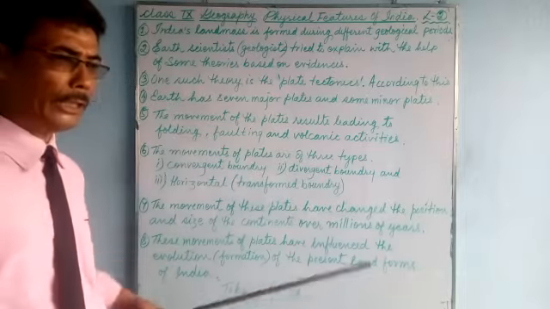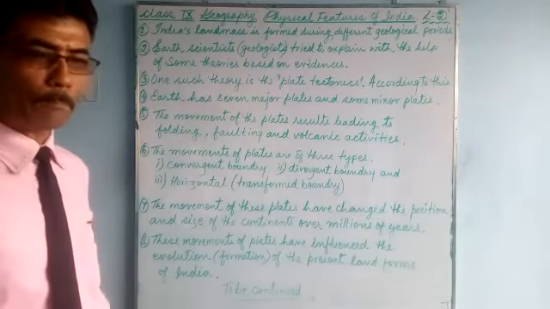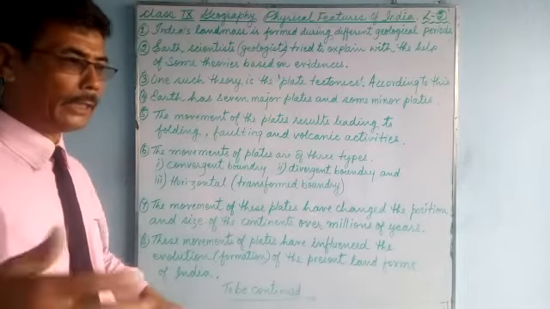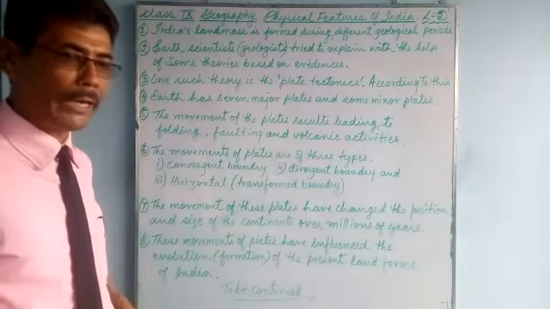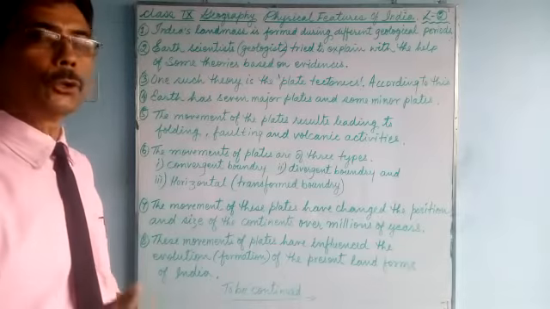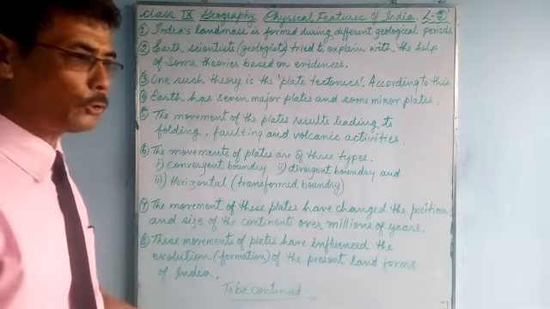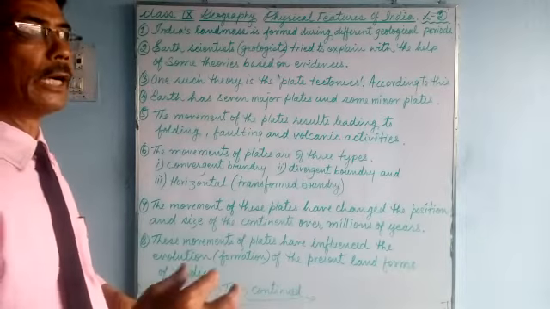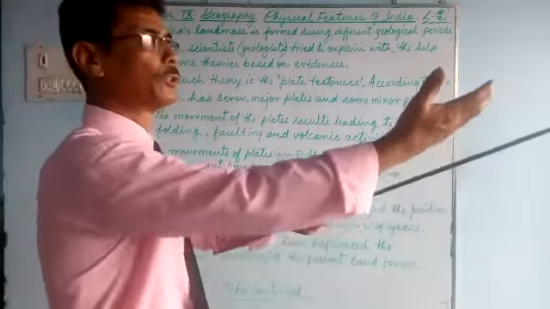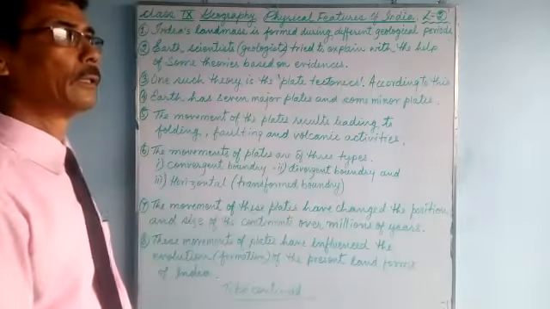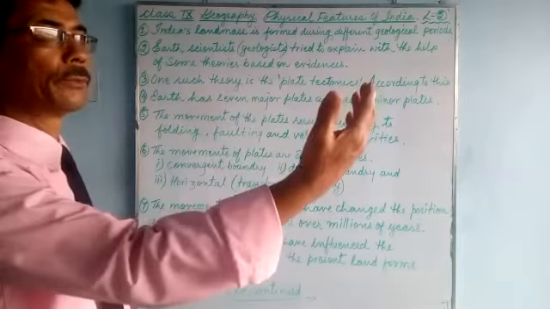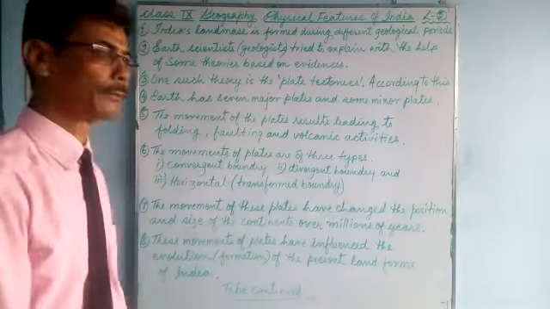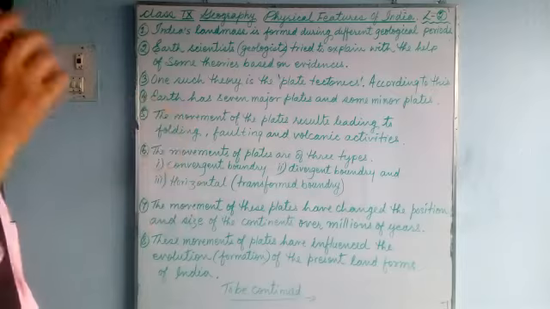Even our Indo-Australian plate: India, Indian Ocean, Australia, they lie on a big plate that's called the Indo-Australian plate. This plate is also moving, but we do not notice. A few centimeters in a year, and it pushes towards the north and touches the Eurasian plate, and that's how the Himalayas were formed 65 million years ago.